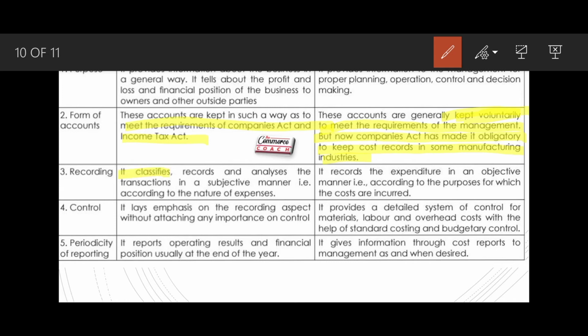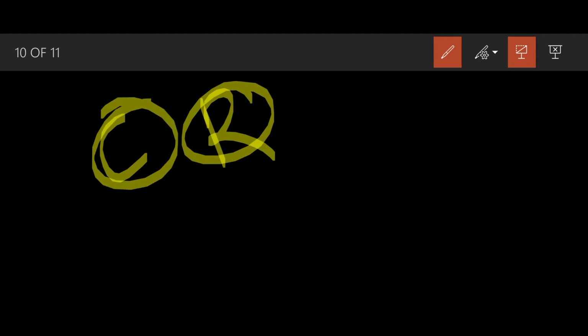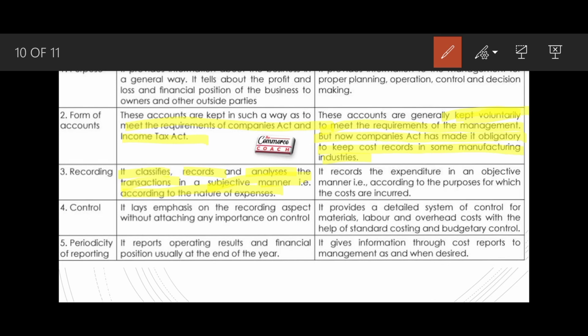Recording: financial accounting classifies, records and analyzes the transactions in a subjective manner according to the nature of expenses, like capital expenditure or revenue expenditure, revenue transaction or capital transaction.